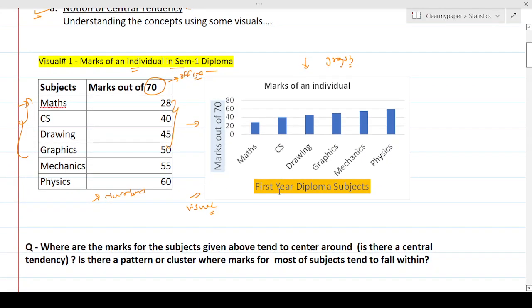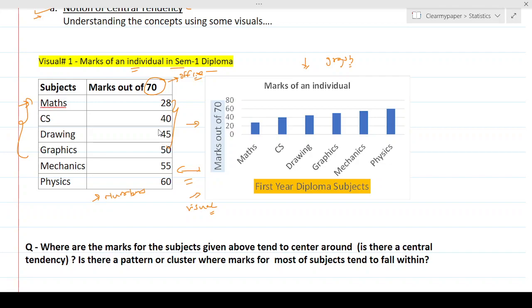The question that I'm asking is, based on the table on the left or the right side, either of these, where are the marks for this particular individual for all the subjects? Where do you think that is getting concentrated? Or is there a central place where the marks are getting distributed or more aligned? Is there a region? That's what I'm asking.